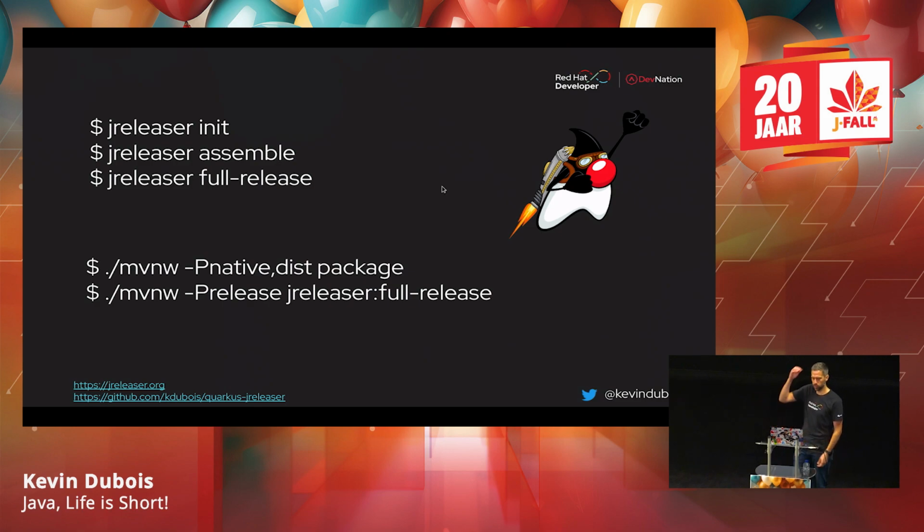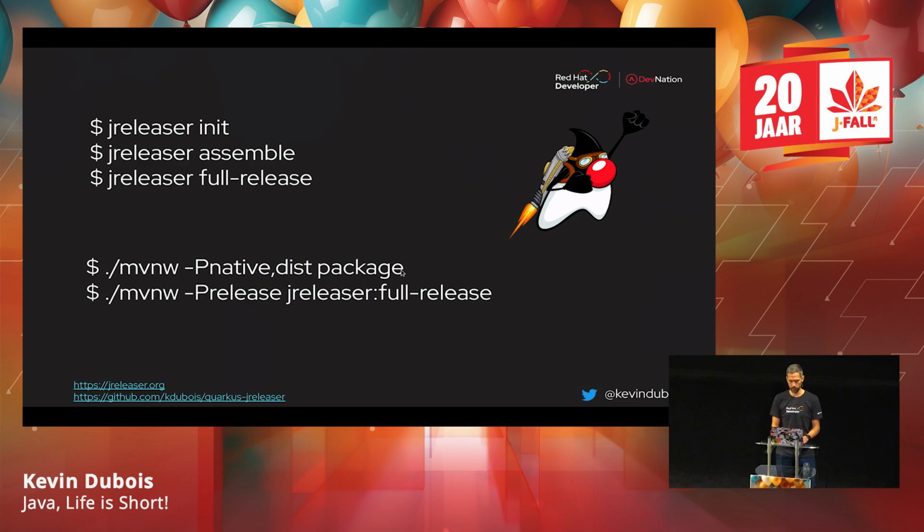So how you get started with this is you use jreleaser init, then you assemble your code, and then you probably want to configure it to your needs. But after you've done that, you just do Maven dist package, and that's going to package it up with the required format.